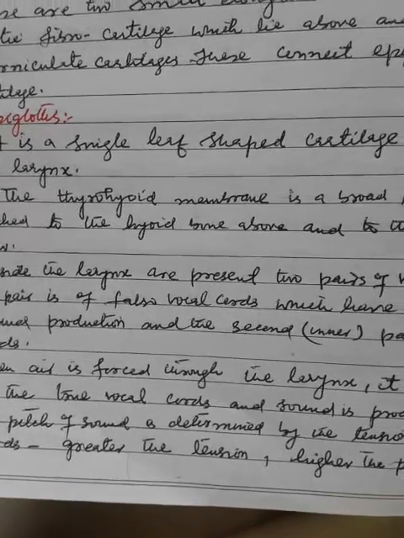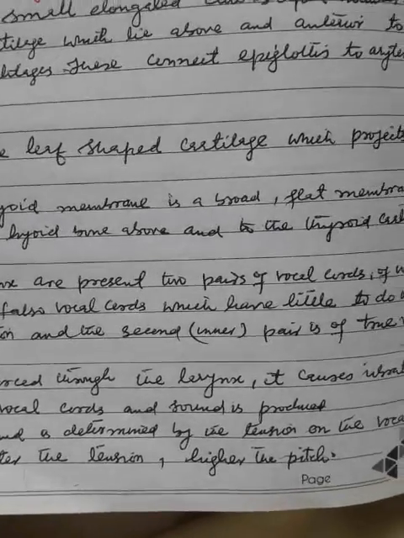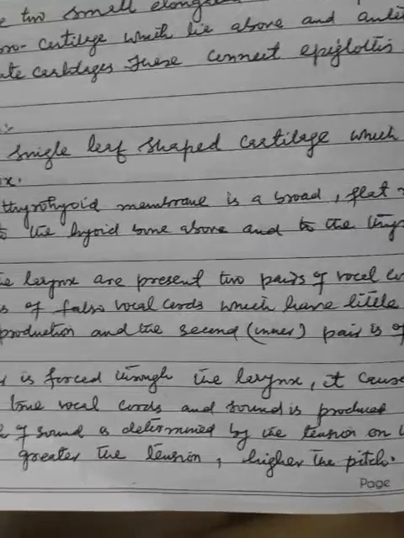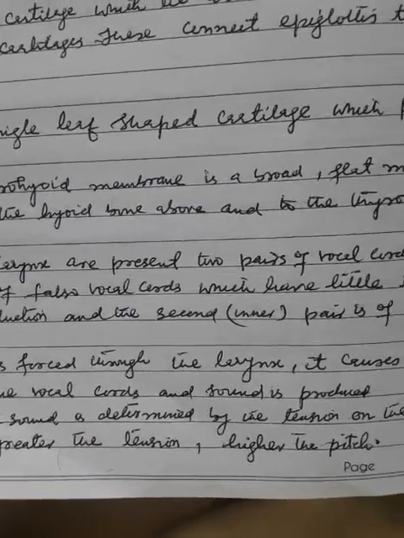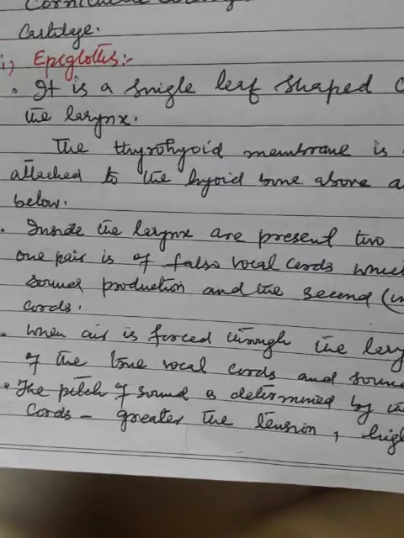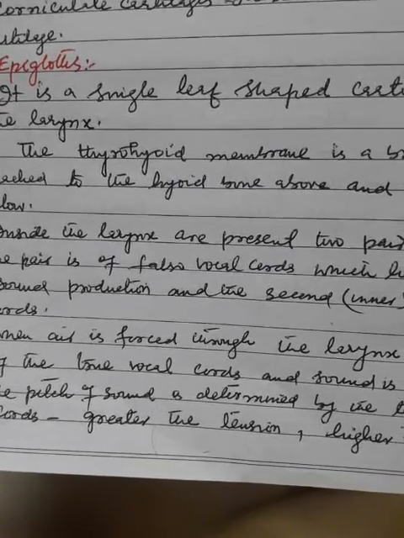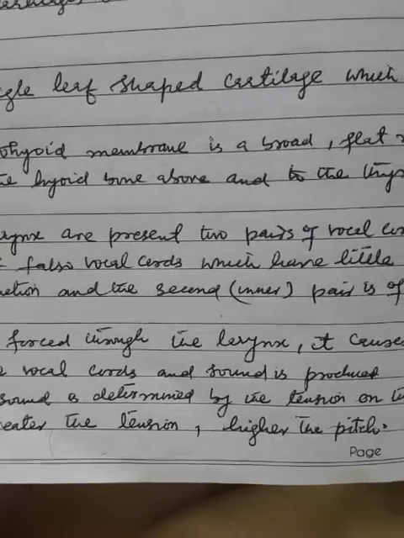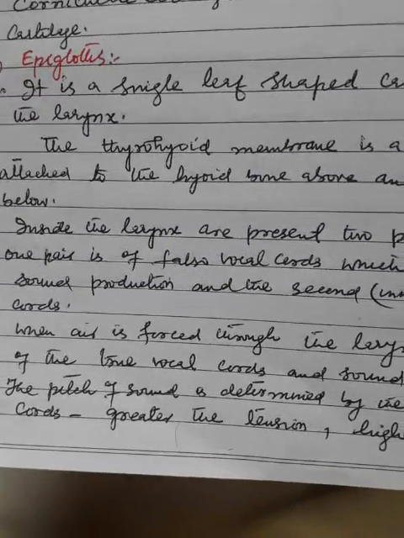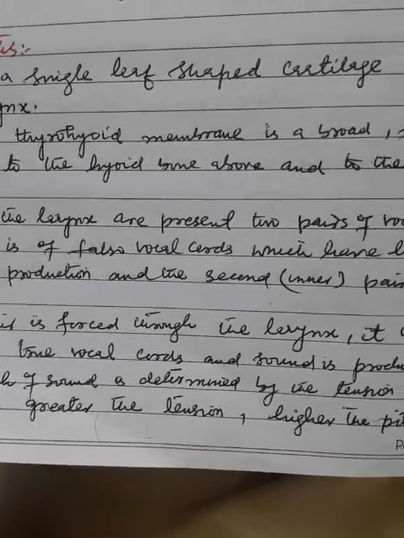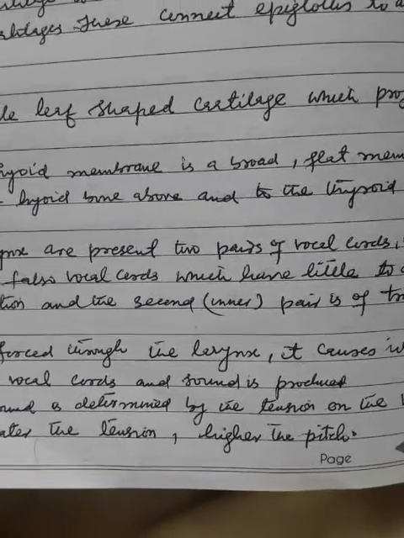When air is forced through the larynx, it causes vibration of the true vocal cords and sound is produced. The pitch of sound is determined by the tension on the vocal cords. Greater the tension, higher the pitch.